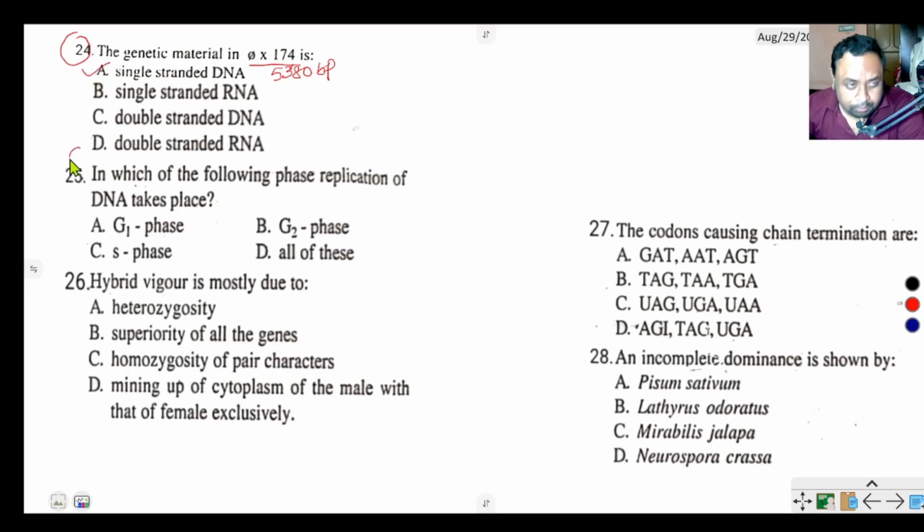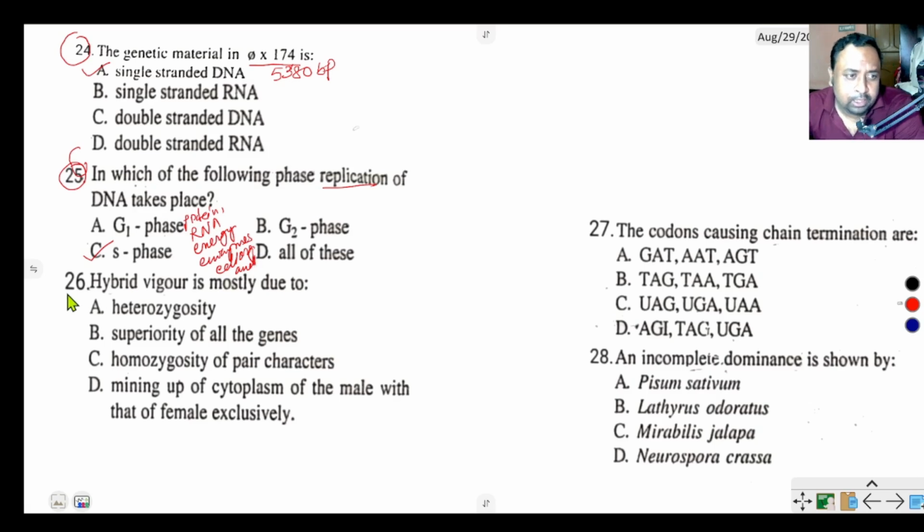Question number 25 says in which of the following phases replication of DNA takes place. That is the S phase of interphase, called the synthetic phase. G1 phase is where the protein, RNA, enzymes, energy, cell organelles, etc. are made.